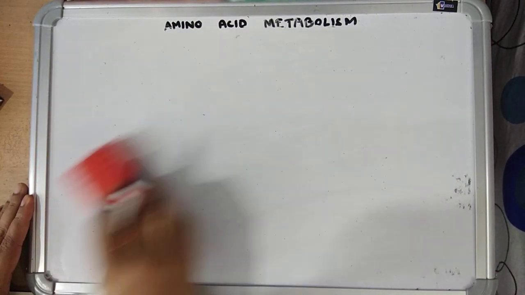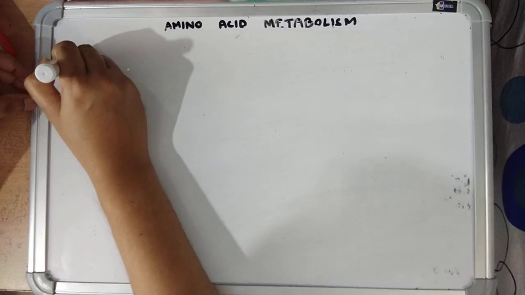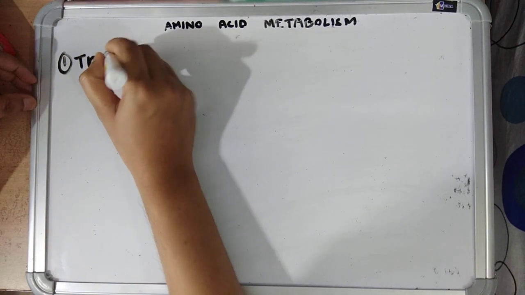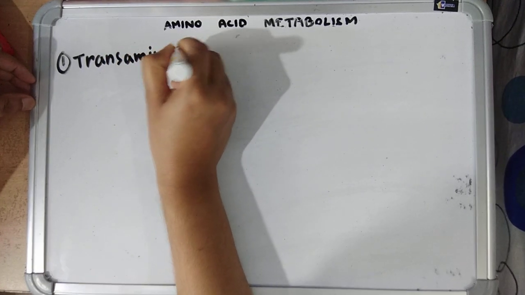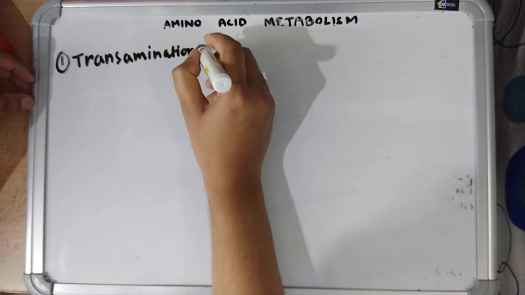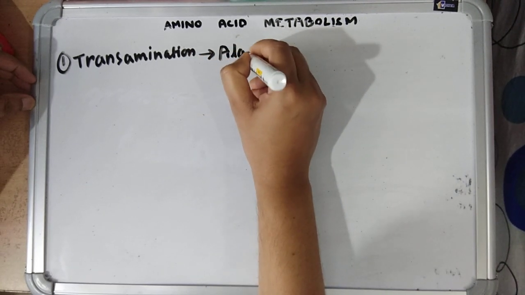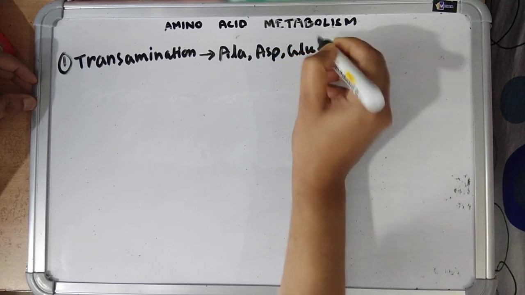Now, biosynthesis of non-essential amino acids is by 5 ways or 5 common patterns. Number 1 is transamination. By transamination, we can have 3 amino acids: alanine, aspartate, and glutamate.